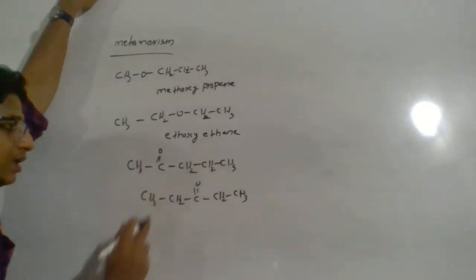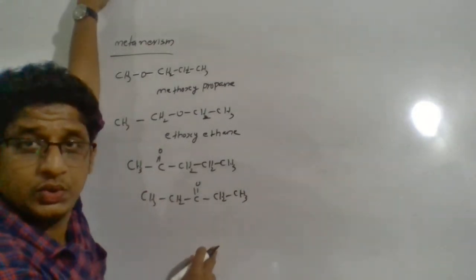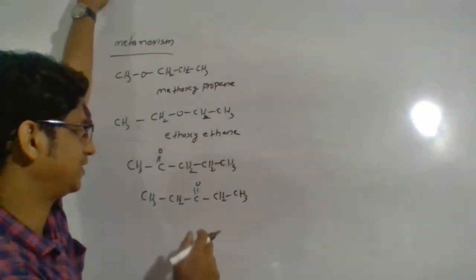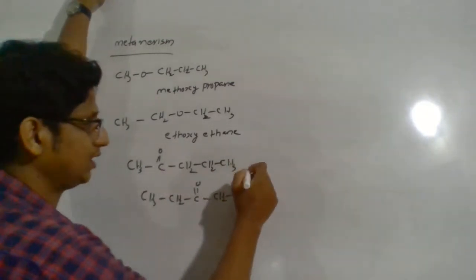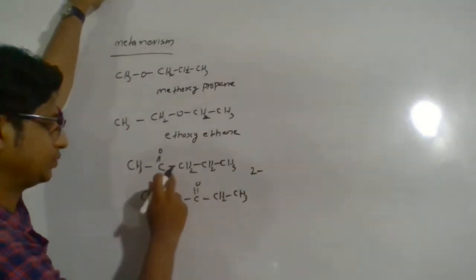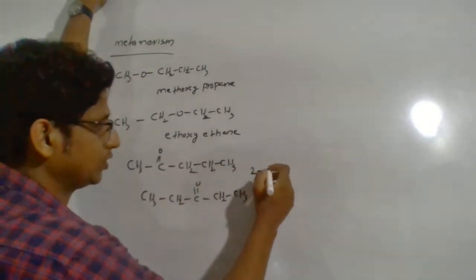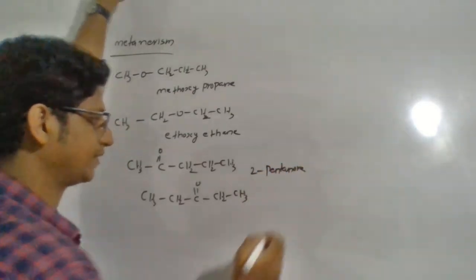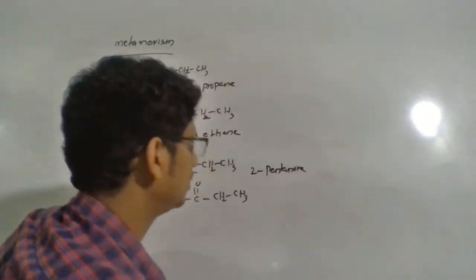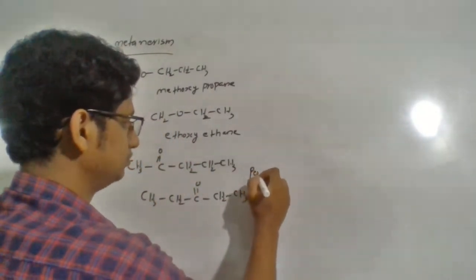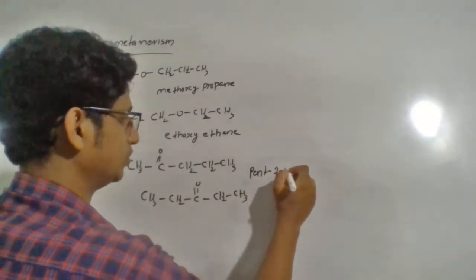So these are two different compounds having the same functional group, that is ketone, but the difference is here you will see 1, 2, 3, 4, 5. So pentanone, or specifically you can name pent-2-one. Pent-2-one.